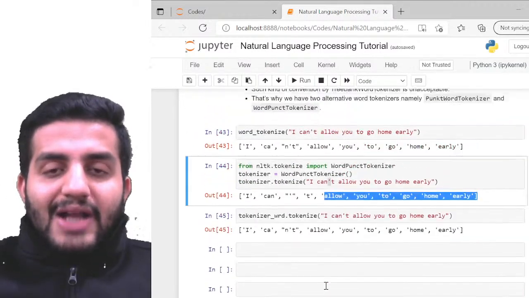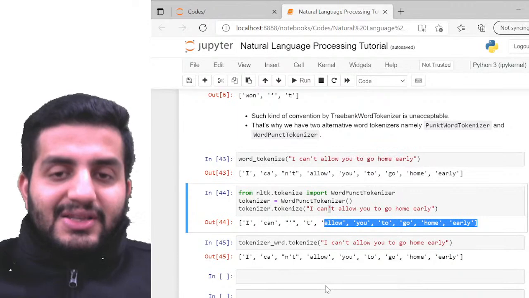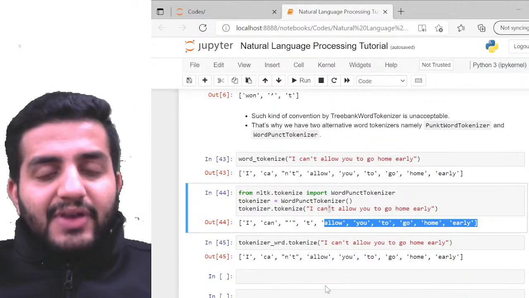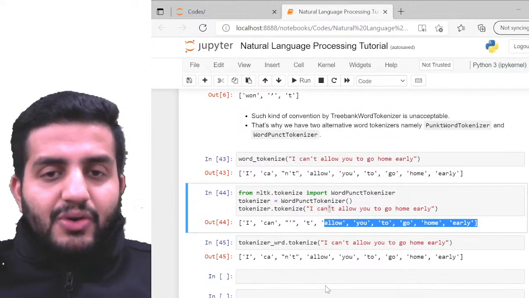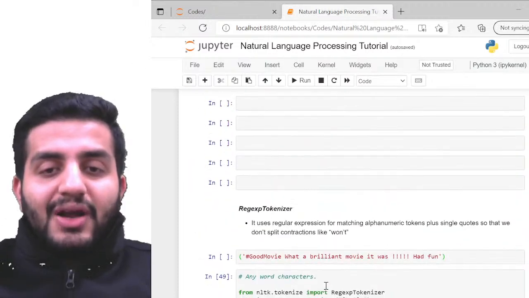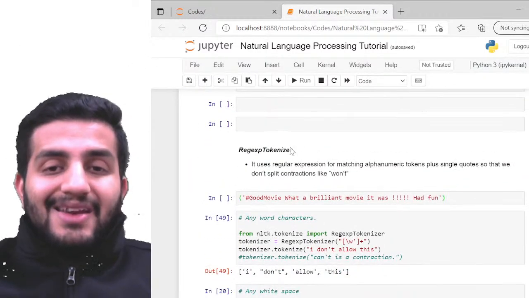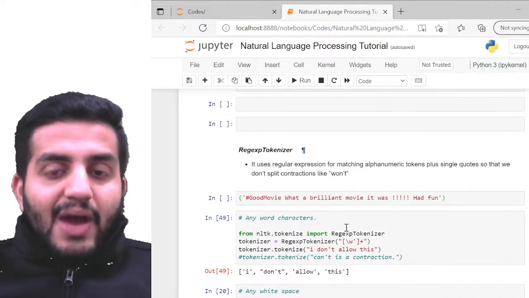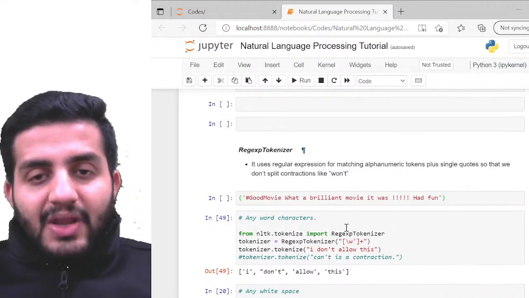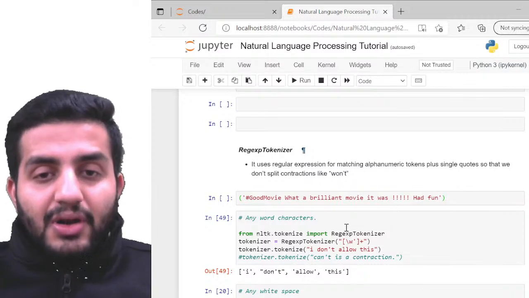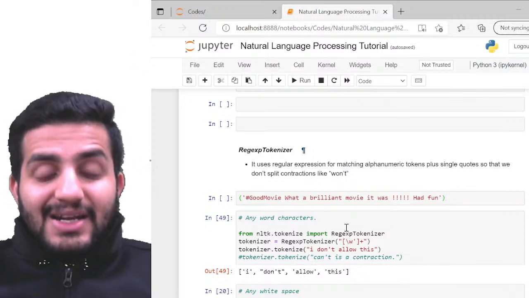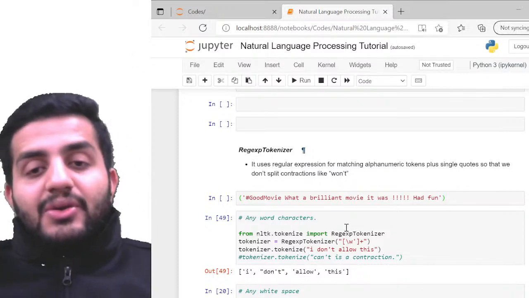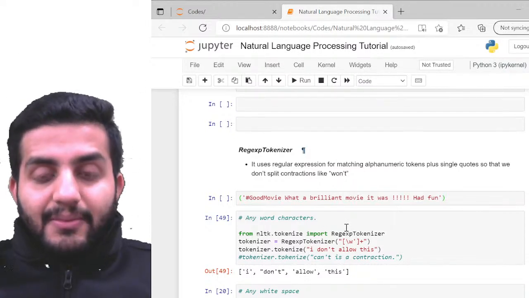So to take care of this, if you have something very specific which you want to do, you always have the option to custom tokenize. So this is my regex tokenizer, or regular expression tokenizer. I can define my own custom rule in a sentence, and based on that rule, it's going to tokenize my data.